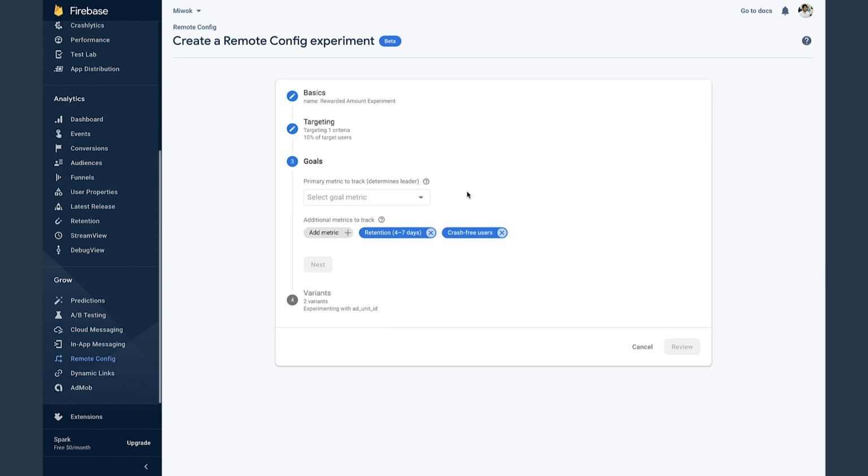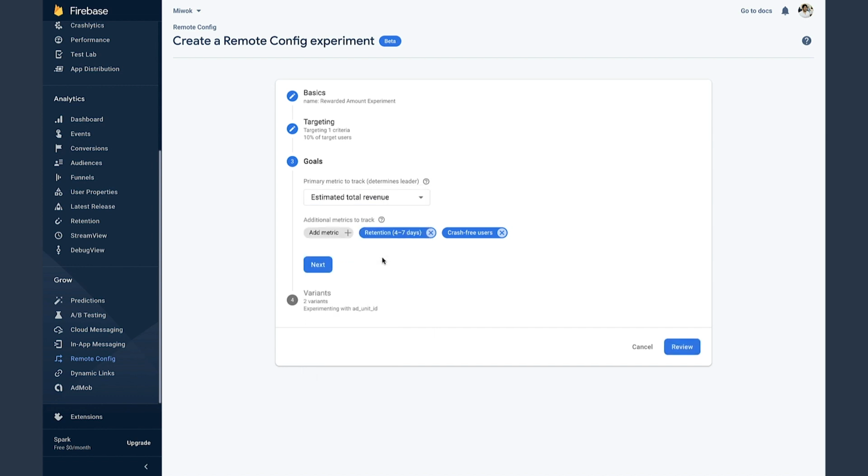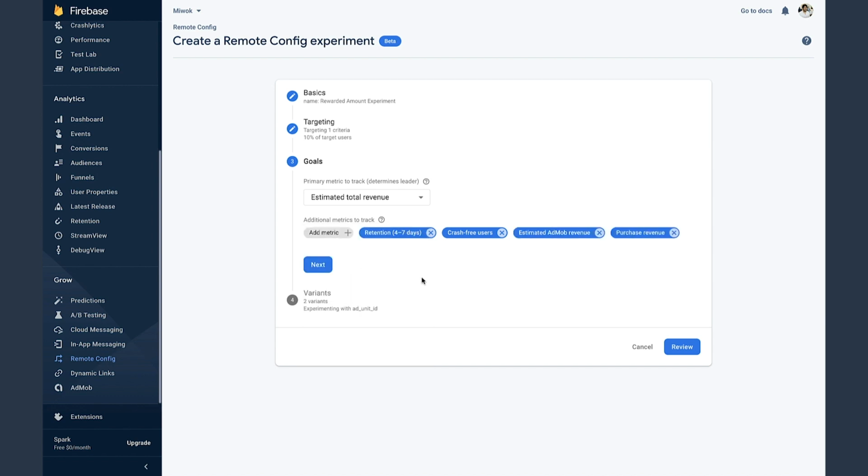There is one key difference though. In the goals section, we'll set total estimated revenue as the primary metric instead of estimated AdMob revenue. We'll still include both estimated AdMob revenue and purchase revenue as secondary metrics though, since it'll also be useful to measure the impact to these metrics in each variant individually. And of course, we'll also include user retention as well.